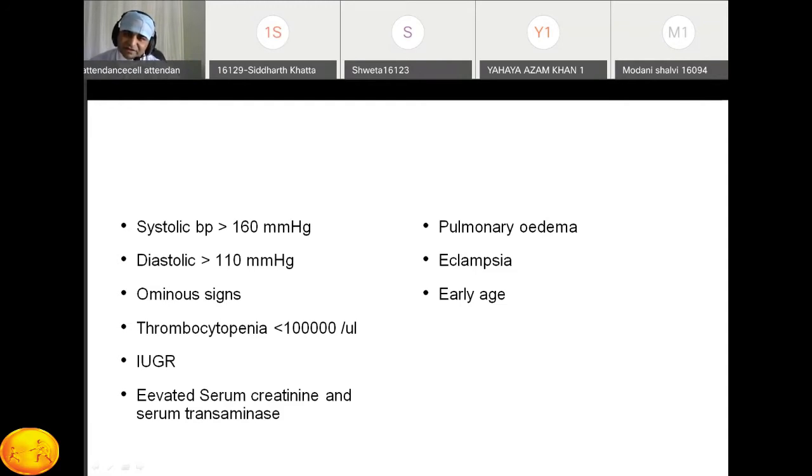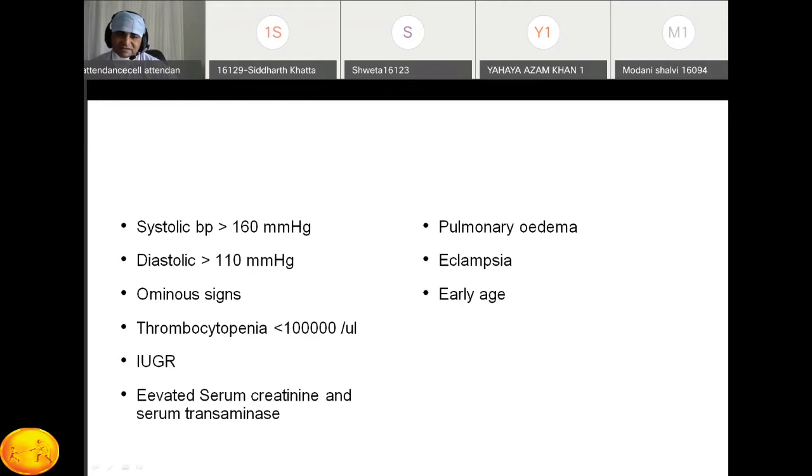So these are the characteristics, or the presentation, of severe preeclampsia: when the systolic blood pressure is more than 160, when the diastolic blood pressure is more than 110, associated with dangerous signs that everyone should know, like headache. So I again repeat, what are the dangerous signs of preeclampsia? One is headache, then blurring of vision, then epigastric pain, then oliguria. These are the dangerous signs of preeclampsia. When a patient with preeclampsia presents with these signs, it is very dangerous.